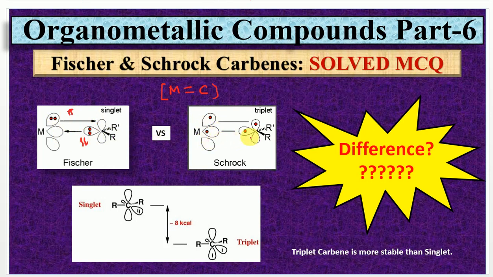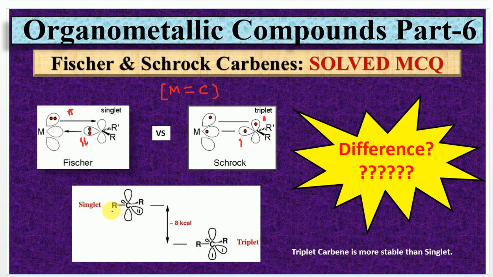But in the case of Schrock carbenes, the carbene has a pair of electrons with similar spin, and that's why this can be considered a triplet state. As we know, from the energy point of view, triplets are generally lower in energy and higher in stability than singlets. So that's why Schrock carbenes are more stable than Fischer carbenes.